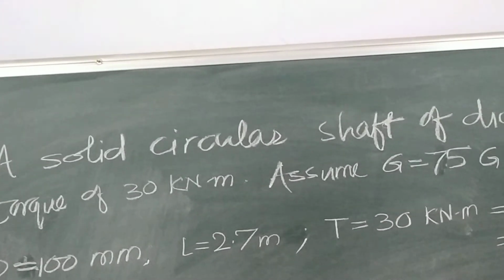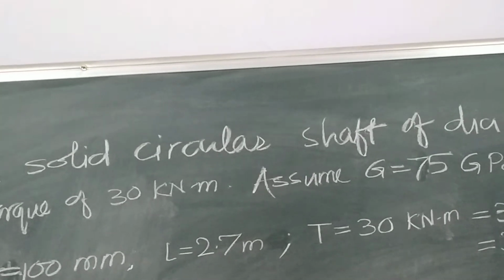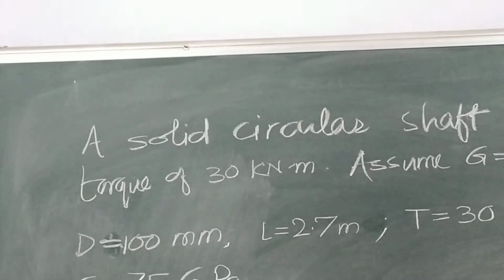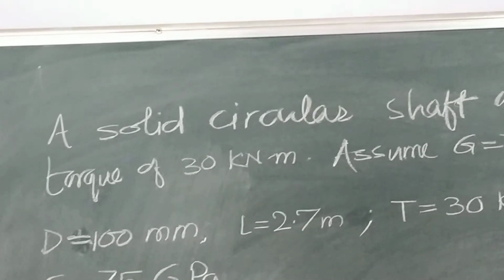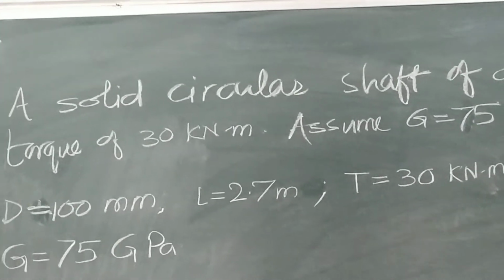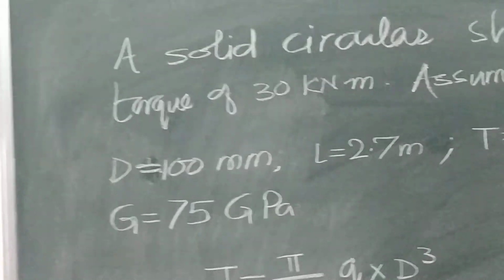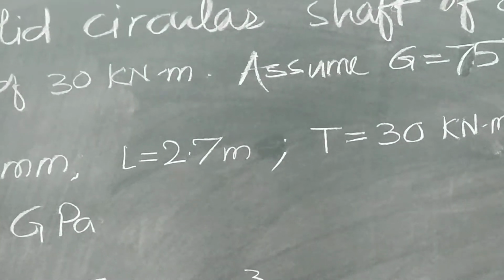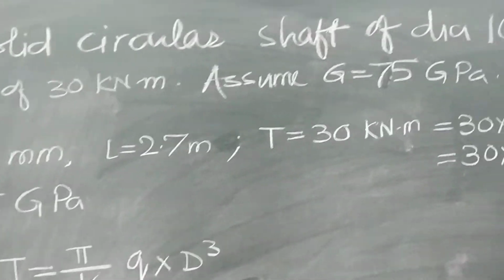See, G is not required, again length is not required. We only have to use the formula T is equal to pi by 16 Q into D cube, or pi by 16 Fs into D cube, Q or Fs, you may use any notation. So, what is given? D is 100 mm, length is 2.7 meter. We are not converting because it is not needed data.